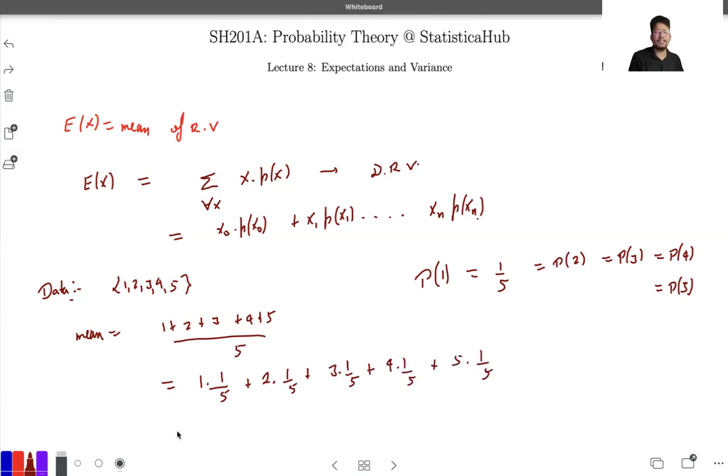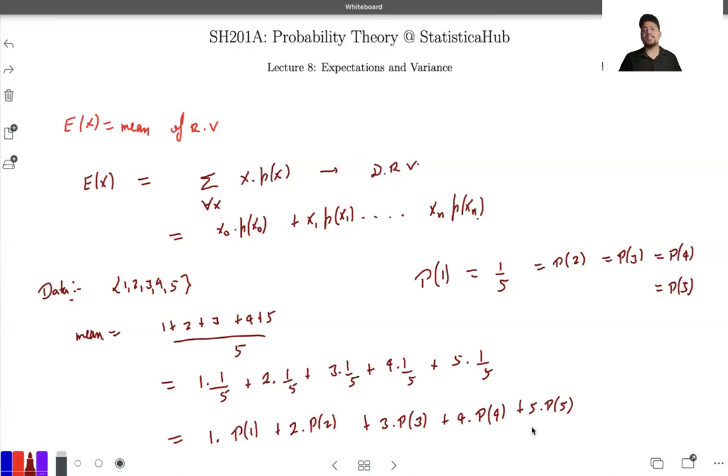We can simply say this is 1 into its respective probability plus 2 into its respective probability plus 3 into probability of 3 plus 4 into probability of 4 plus 5 into probability of 5. Correct? So that's how the expectation comes up.